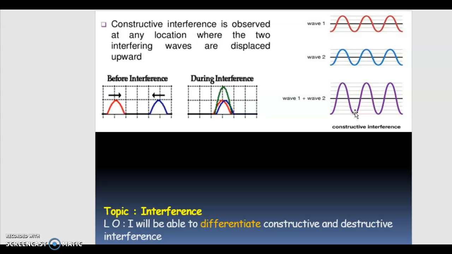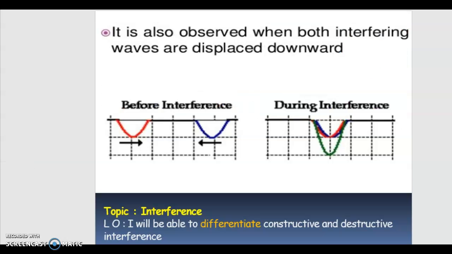Another example, only for the upward amplitude, is given like this: the red wave and the blue wave. When the two waves interfere, we get a new green wave having the amplitude of both red and blue together. They are just getting added up. Constructive interference of the downward amplitude also happens the same way. I hope this is clear.